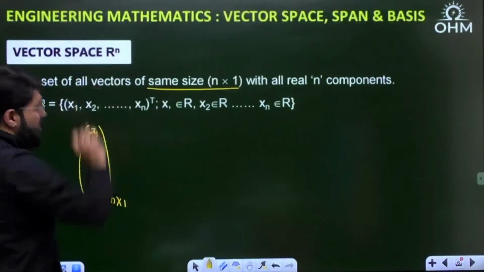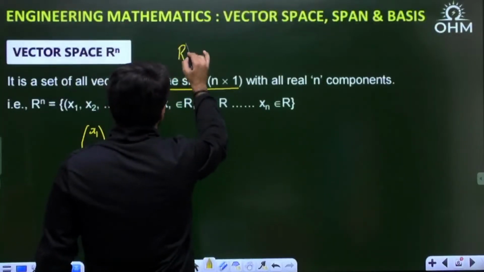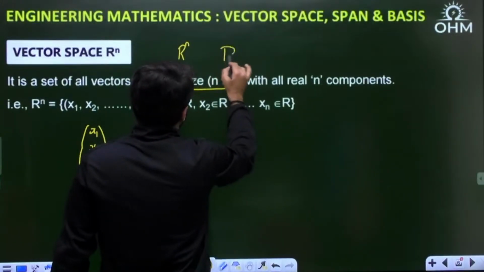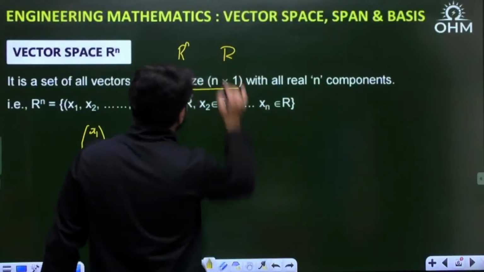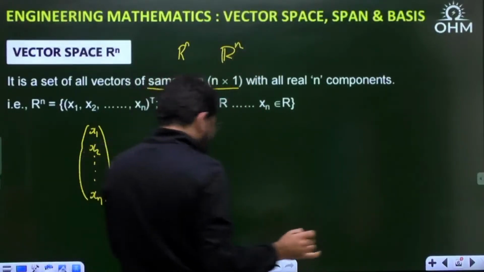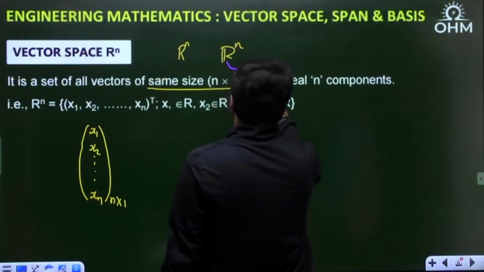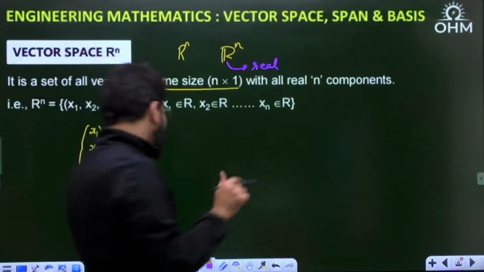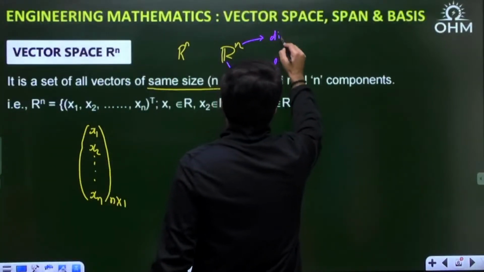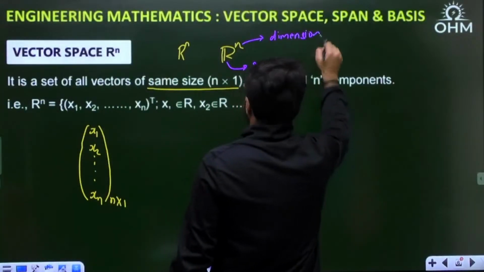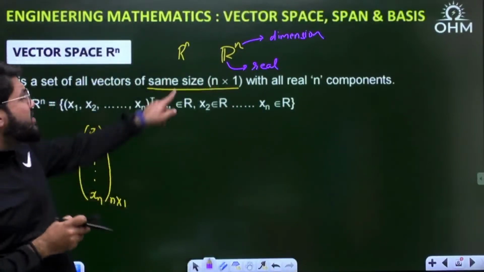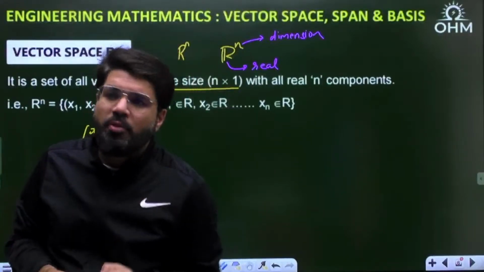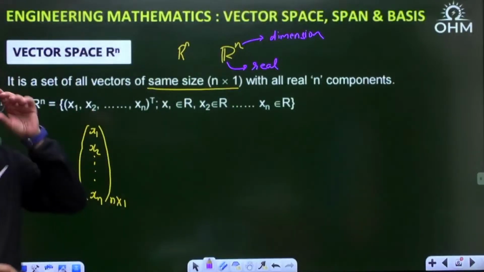When you see this notation Rn, in the standard form it is written in this format. What is this Rn? When I talk about R, R here is for real. That means it is a vector whose components are all real numbers, no complex elements. And when I talk about n, what is this n? n is known as the dimension. By dimension right now, I do not mean this n cross 1, but wait for some time. I will define dimension once I talk about basis, and about independent or dependent vectors. Is that clear? Okay, so that is what it is.